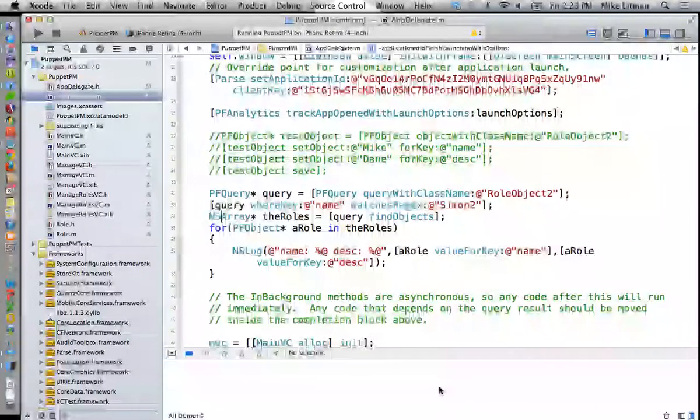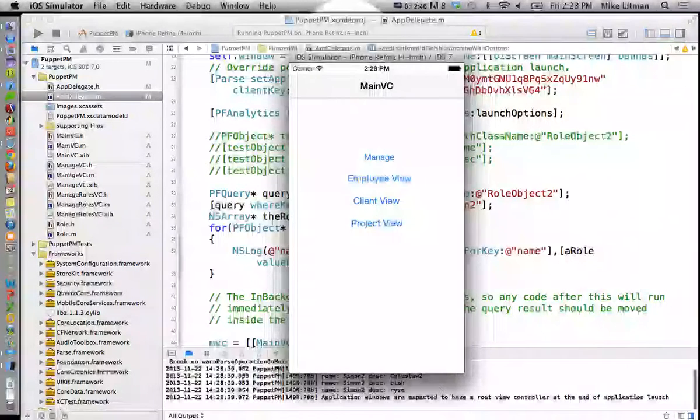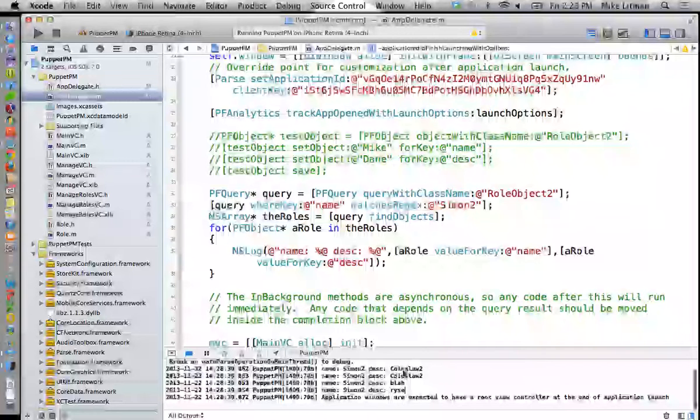I think this will work. It's my first time calling find objects. It's exciting. There we go. 4 things. Okay, so pretty easy to pull things in from the data store that matches a certain criteria.